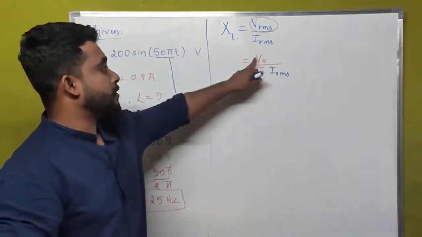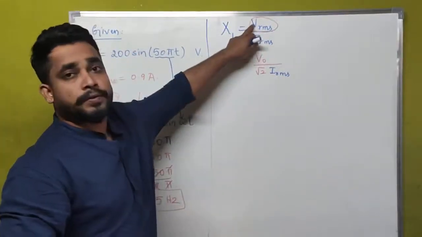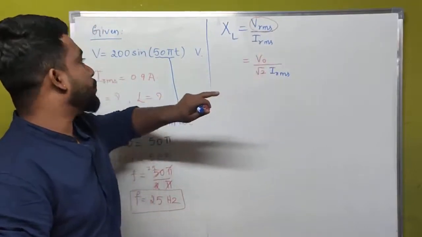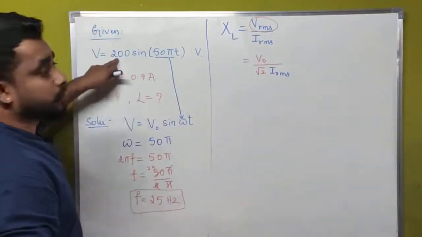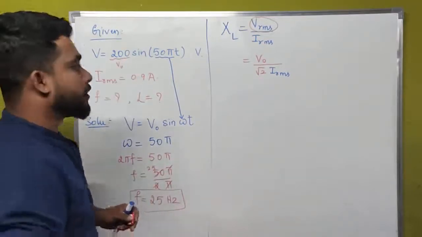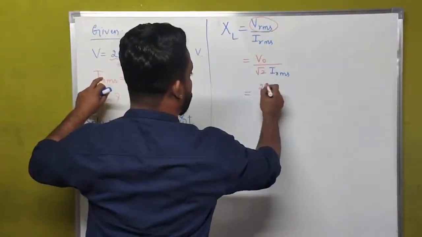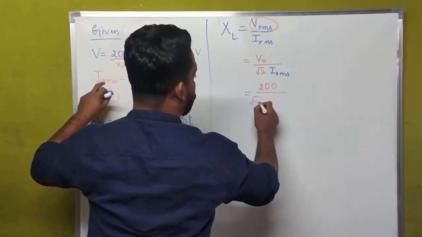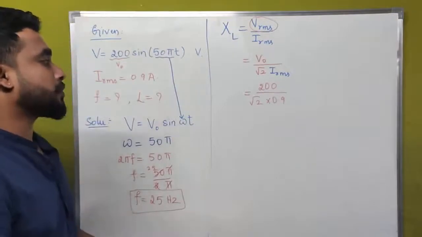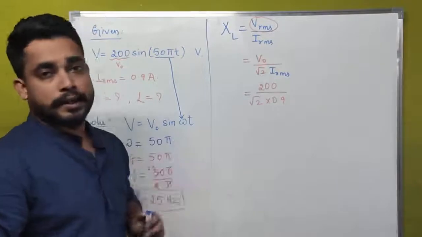But we don't know the peak value of voltage. Sorry, the RMS value of voltage. That is why I have written V naught divided by root 2. But here we know the value of V naught. Therefore, what will it become? V naught is 200, divided by root 2 into 0.9 ampere. The IRMS value is equal to 0.9 ampere. That is why I have written it like this.